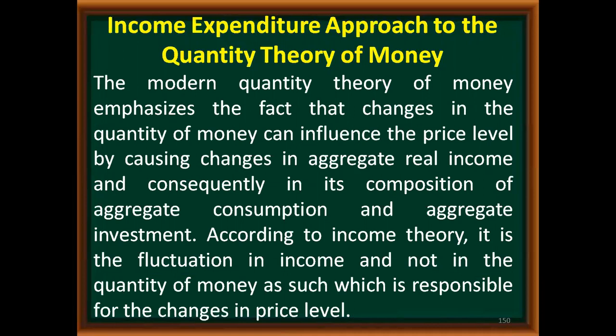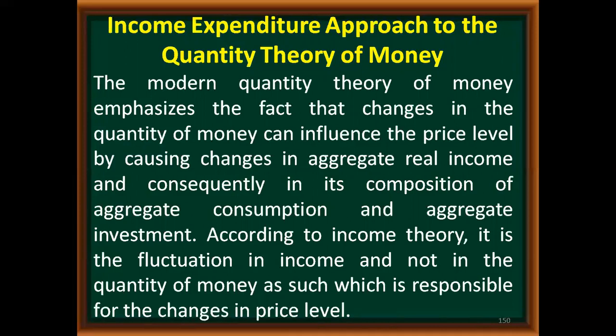It has to go through other channels, or there are other components involved in between. So the price level will change through the change in the aggregate real income, and real income will change the composition of consumption and investment. So the price level is going to change through aggregate consumption and aggregate investment via real income. So it is not a direct relationship.